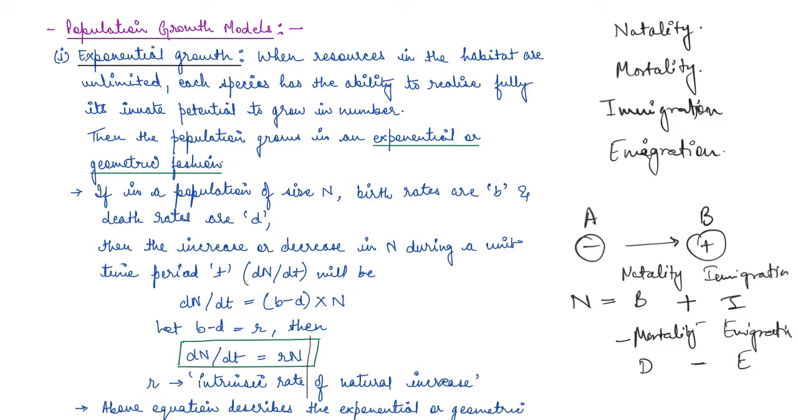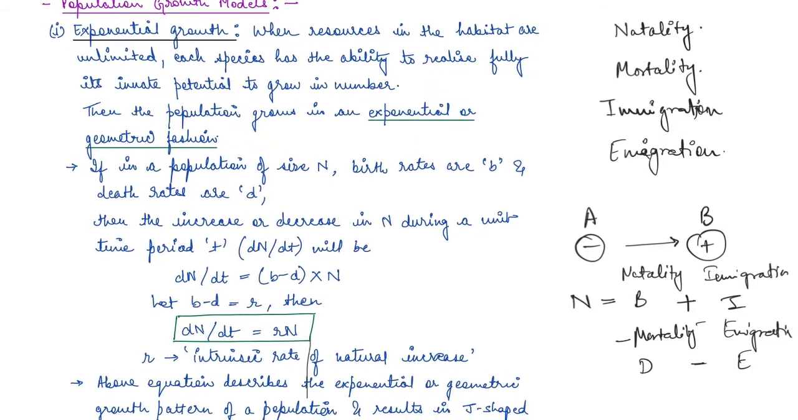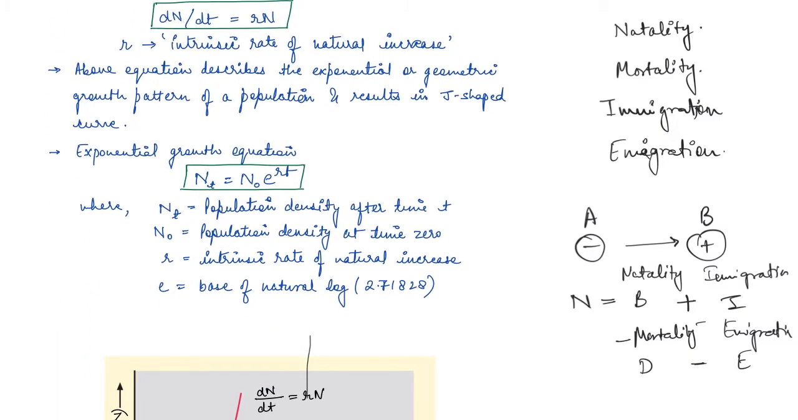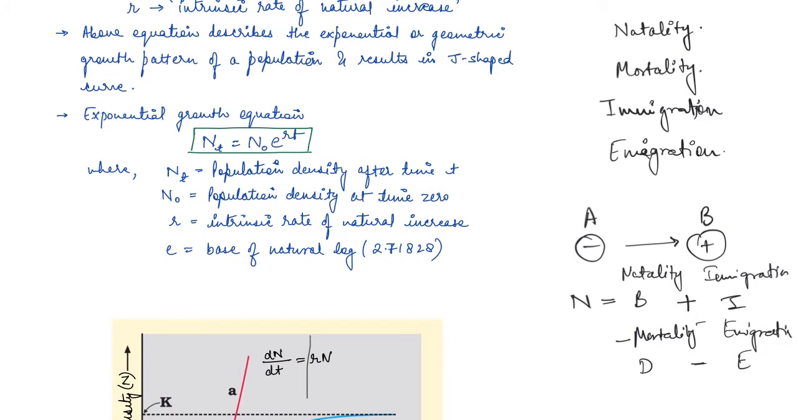Now, let's say the birth rate minus death rate is represented by r. Then the change in population is rN. Now here r is basically the intrinsic rate. Remember, r is the intrinsic rate of natural increase, right? Now this above equation describes the potential or geometric growth pattern, right? Now it is represented by a J-shaped curve, okay?